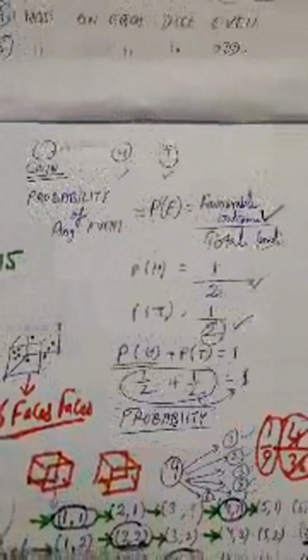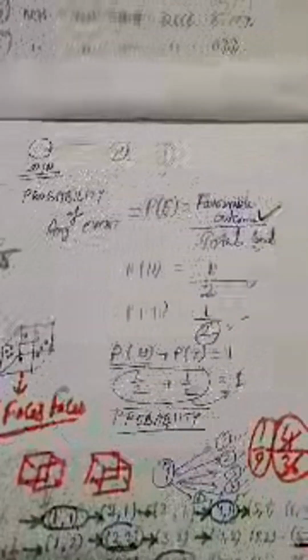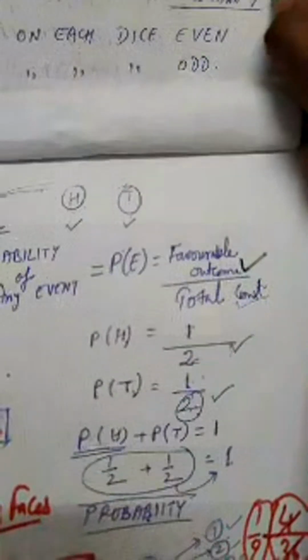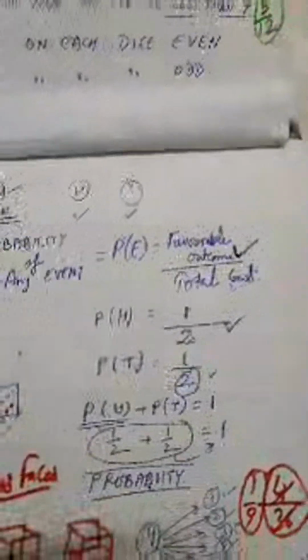Just deduct it. 3 5 is 15, 3 12. So 5 by 12 is the probability when the sum of the numbers on the dice is less than 7, right? So just write the answer here. So 5 by 12, right?